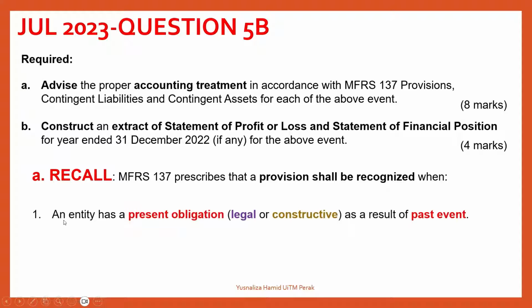So number 1 is that the entity has a present obligation. Present obligation, as it can either be legal obligation, I write here LO, or maybe constructive obligation as a result of past event. So I write PE there so that you can use that acronym for you to go and analyze what are the situation and recommend or advise the accounting treatment.